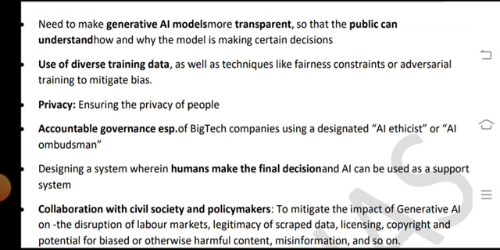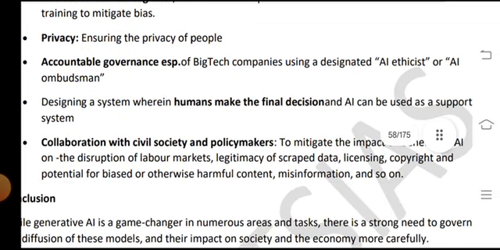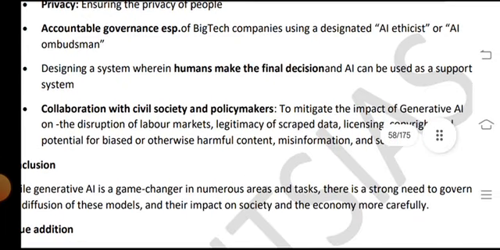Governance of big tech companies using designated AI ethicists or AI ombudsmen, and designing systems where the human makes the final decision and AI is used as a support system. Collaboration with civil society and policy makers to mitigate the impact of generative AI on disruptions of the labor market.